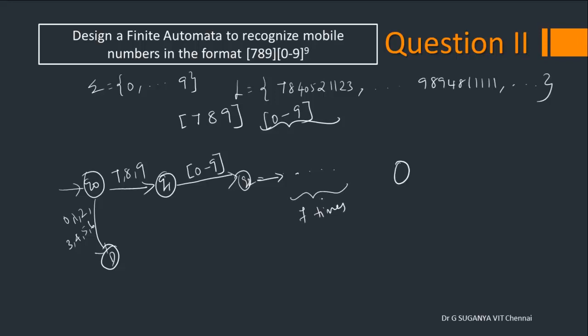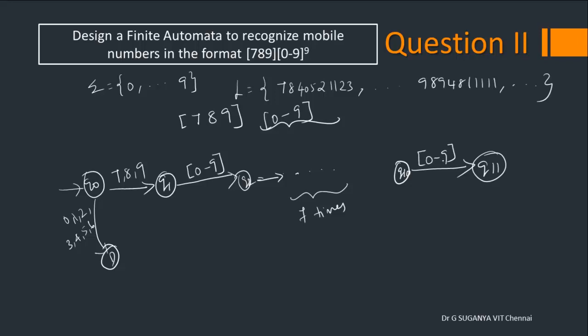Then Q2 up to Q10, and finally to the final state. We can reach the final state by reading any one symbol among 0 to 9. That's all. Very simple example.